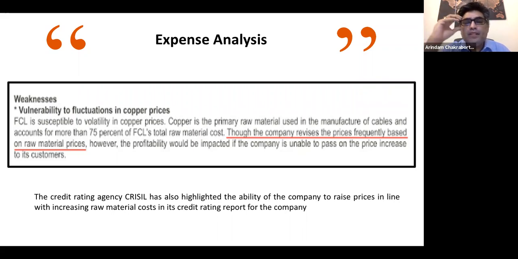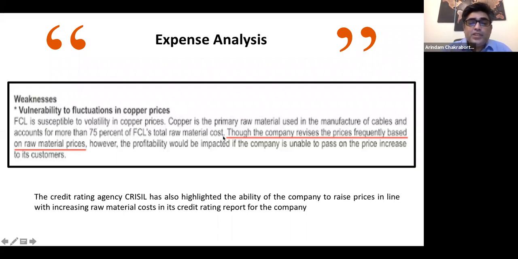If you have seen my industry analysis webinars, I make special comments on the raw material. In more webinars which I'll be conducting on different industries, you will get more clarity as to why analyzing the raw material is so important. As they have also mentioned, copper is the primary raw material used in the manufacture of cables and accounts for more than 75% of Epson's total raw material cost, right?